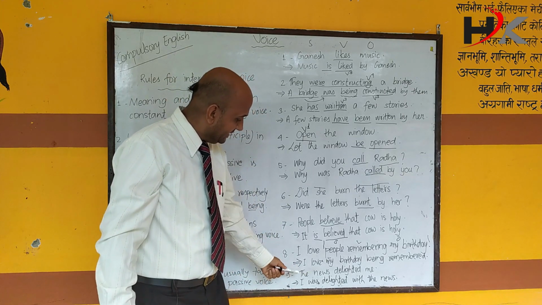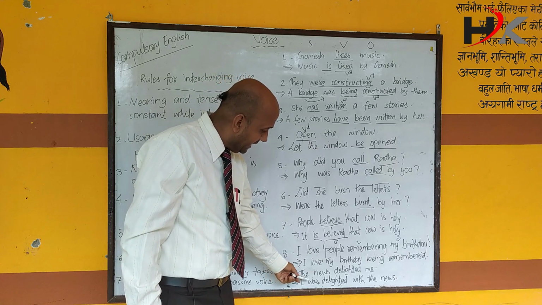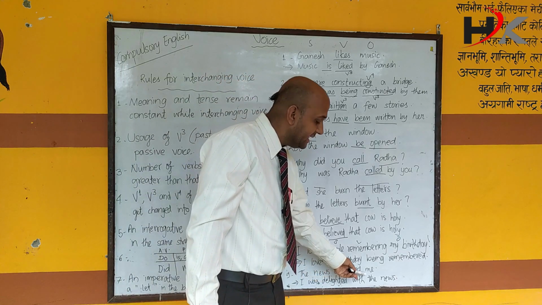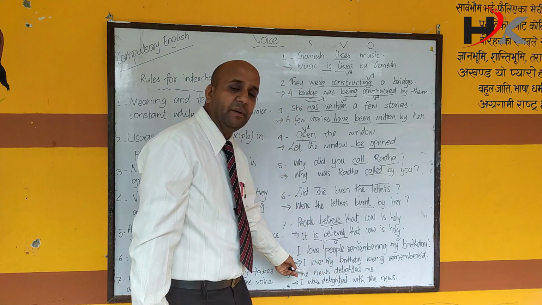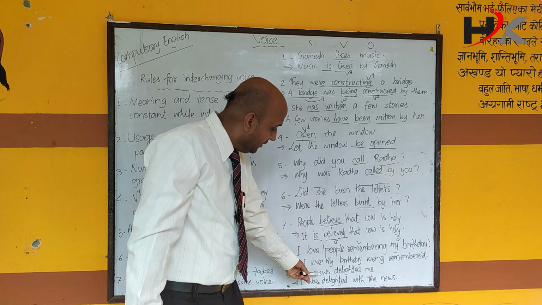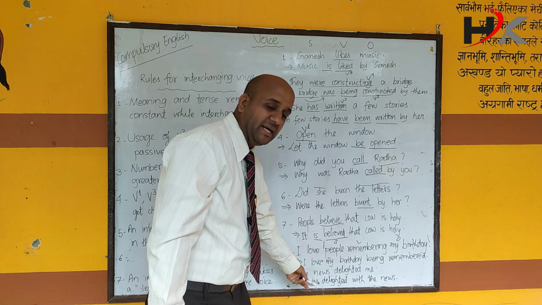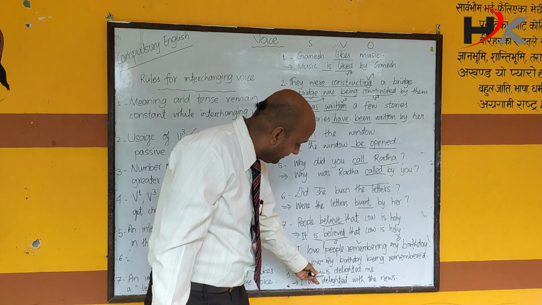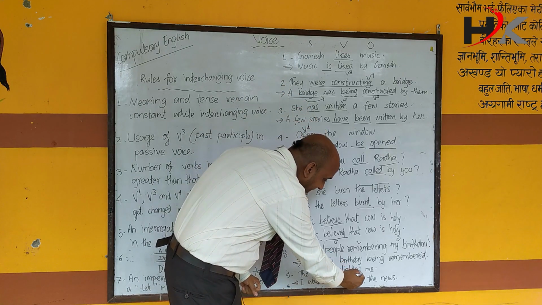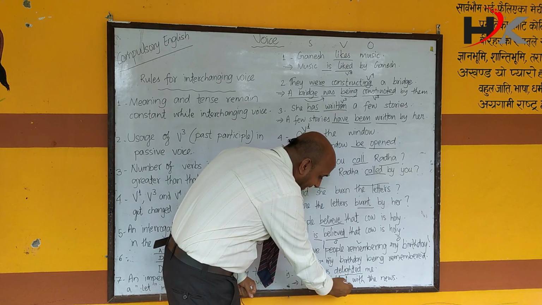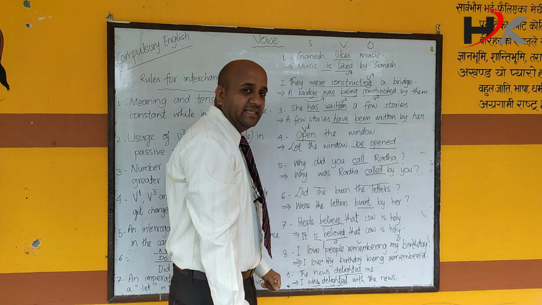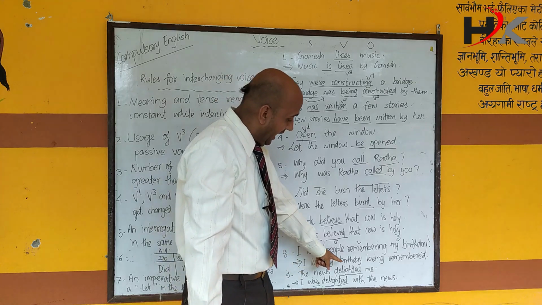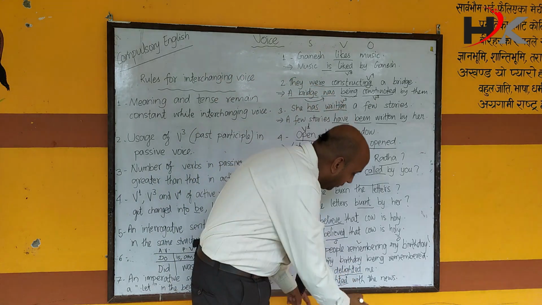So look at the last example, dear student. The news delighted me. This is in simple past. Therefore, we need to use the same past tense. One verb, delighted, gets changed into two verbs: was delighted. This you are already familiar with. However, I was talking about this "with".